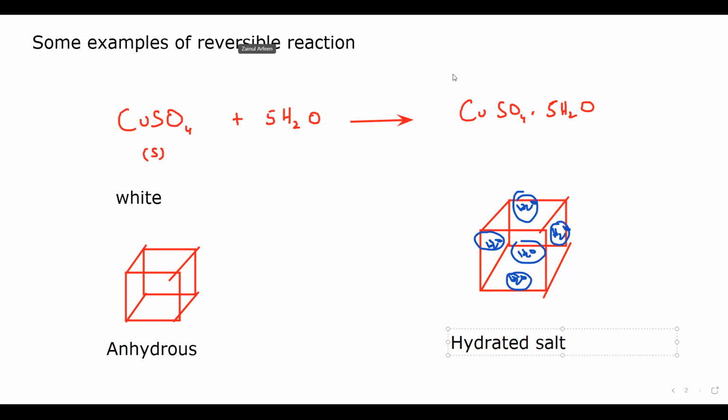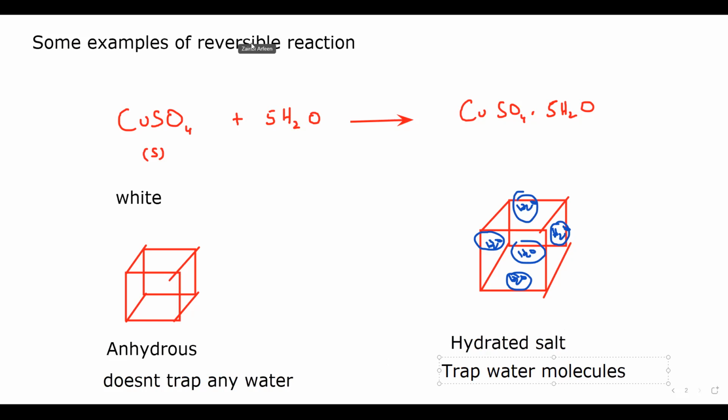Both hydrated and anhydrous salt are solid, but the only difference is that anhydrous salt does not contain water of crystallization or does not trap any water molecule, whereas hydrated salt contains water of crystallization or traps water molecules.